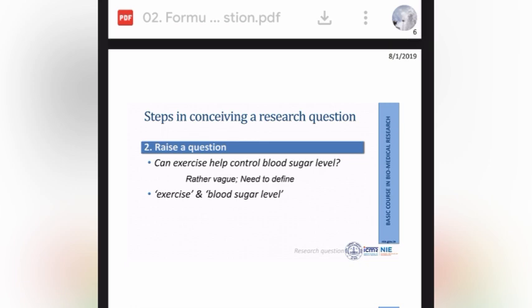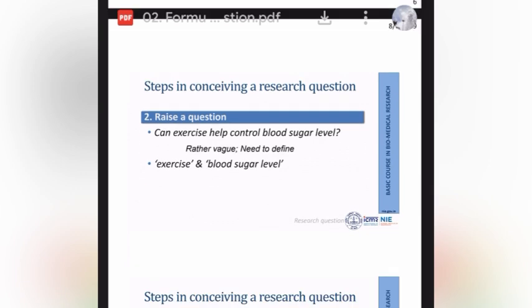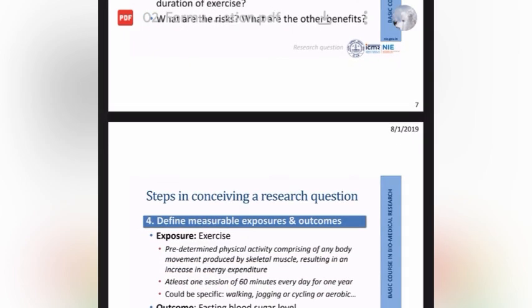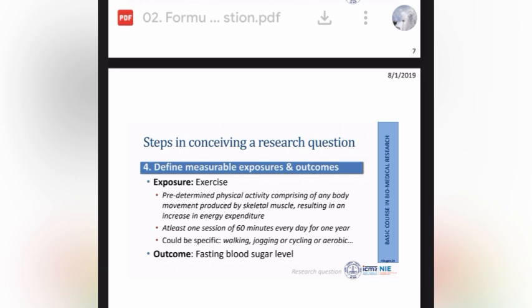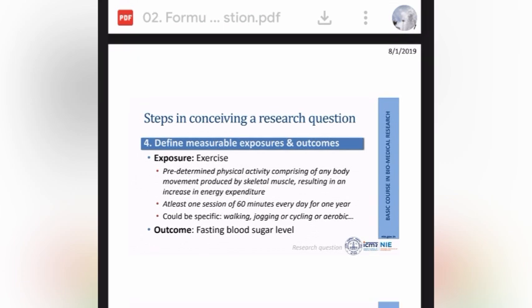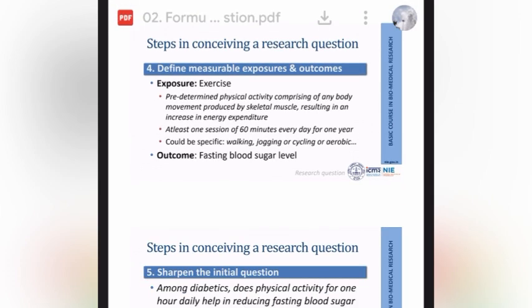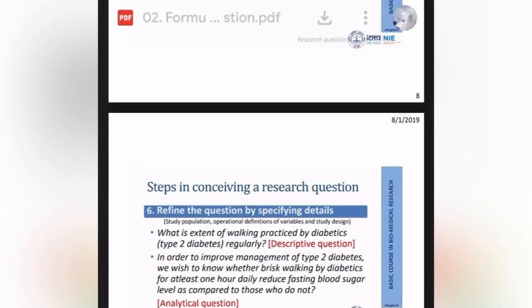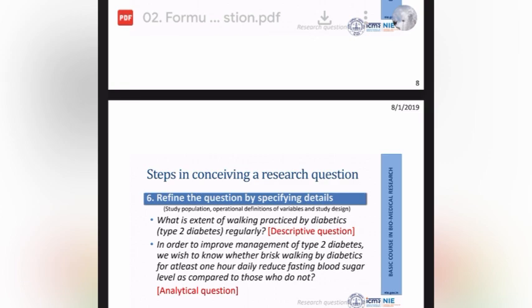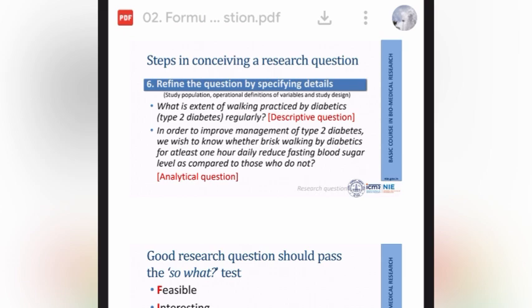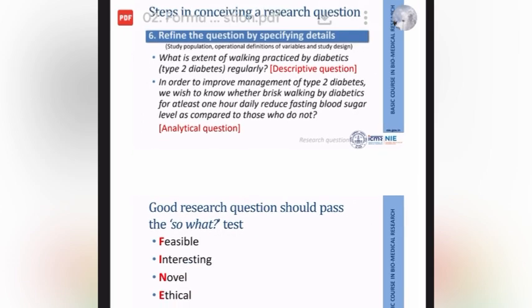So raise a question, decide the worth of this question, and define measurable exposure and outcomes. And sharpen the initial question and refine the question by specific details. So, to what extent is walking practiced by type 2 diabetics regularly? That was the question in the descriptive way.